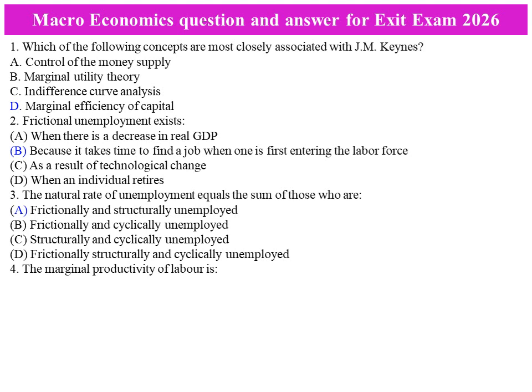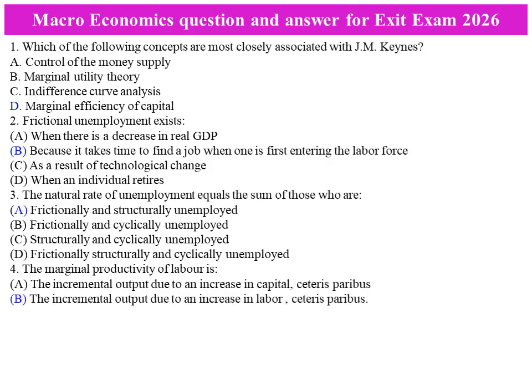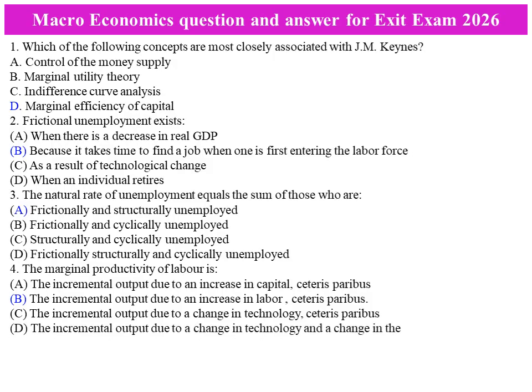Number four, the marginal productivity of labor is A. An incremental output due to an increase in capital, the other is constant or ceteris paribus. B. The incremental output due to an increase in labor, that is, the other is ceteris paribus, or other things remain constant. C. The incremental output due to a change in technology, the other remains constant. D. The incremental output due to change in technology and the change in amount of the capital. The answer is B. The incremental output due to an increase in labor, the other remain constant.